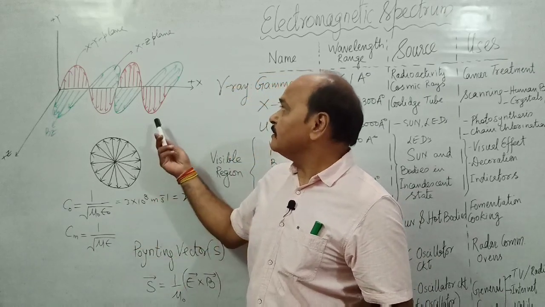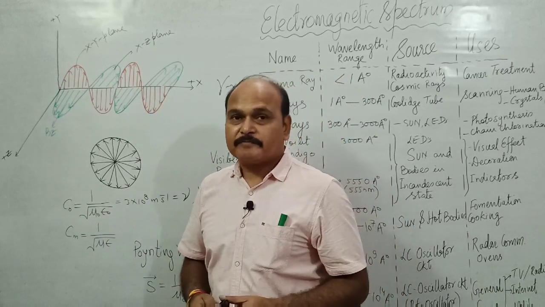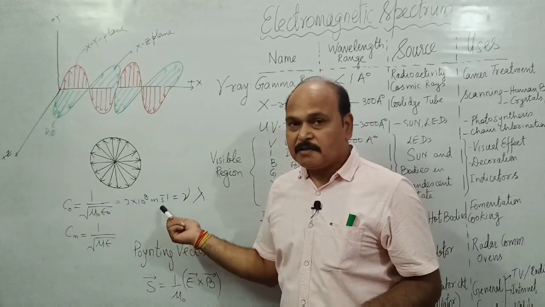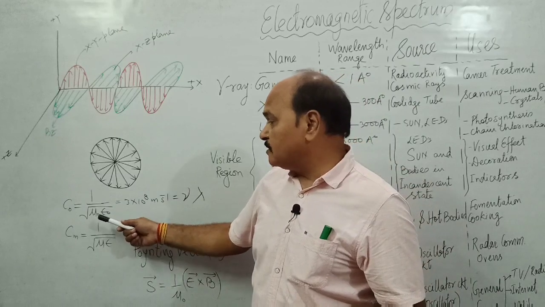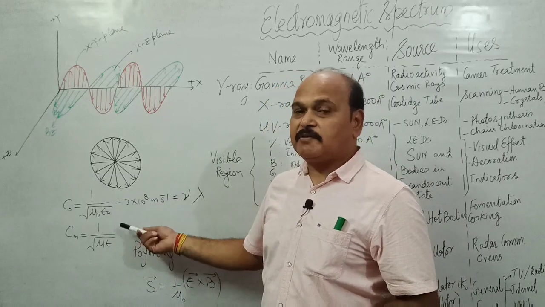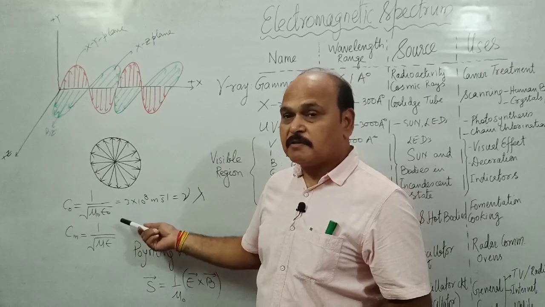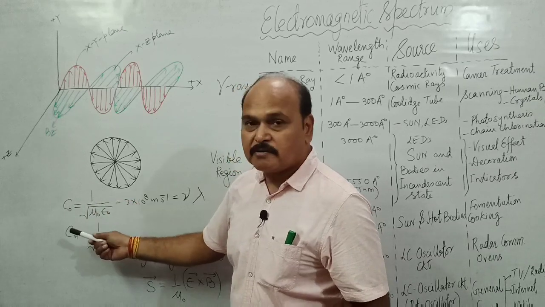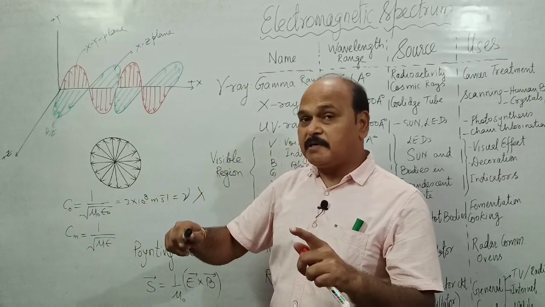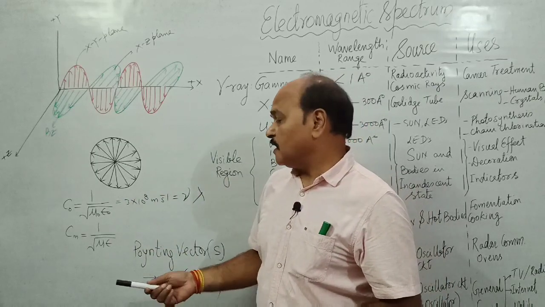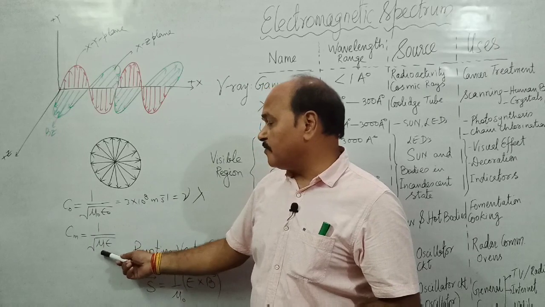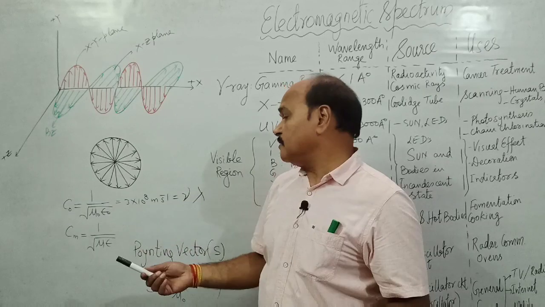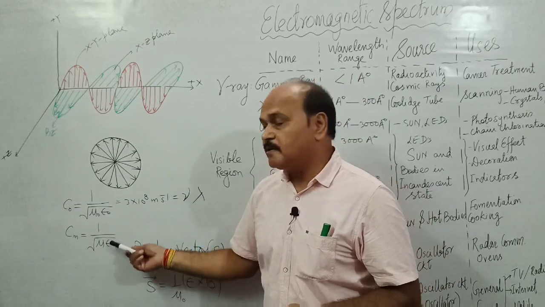The speed of electromagnetic wave in vacuum is a constant, 3 × 10⁸ meter per second, and it depends upon the absolute permeability and permittivity of the medium, which are constants for the medium. In free space, the speed is 1 upon square root of mu naught epsilon naught, where mu naught and epsilon naught are permeability and permittivity of free space. Speed in the medium is 1 upon square root of mu epsilon, where mu and epsilon are the absolute permeability and permittivity of the medium.